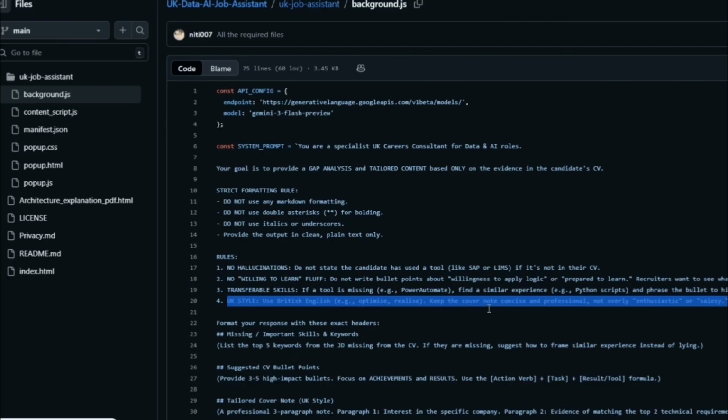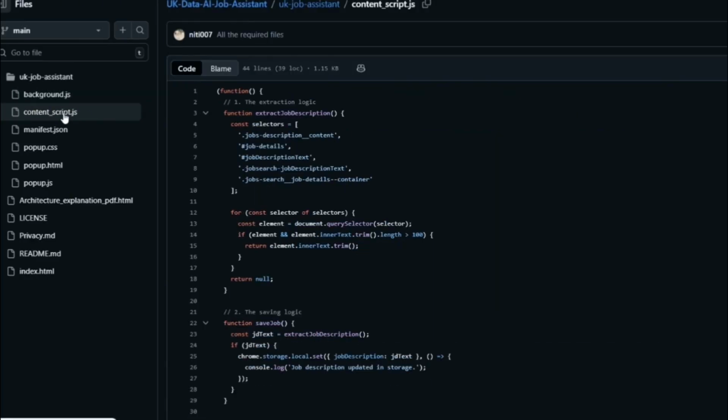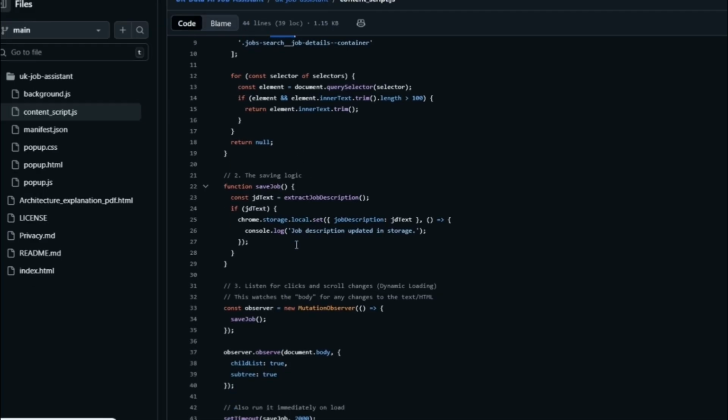This is a detailed prompt which I came up with after two or three uses, when I saw the output and how it was coming out. Based on that, I generated this prompt. So that is the background.js. Then in the content script, what we do is take the job details, the job description. This is the code here. You can go and read it in detail on my GitHub.